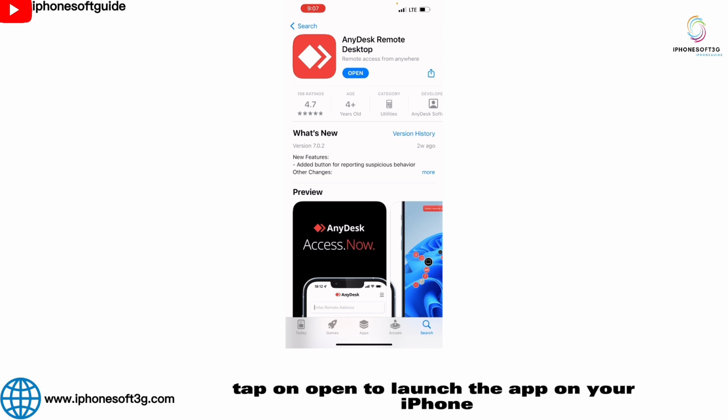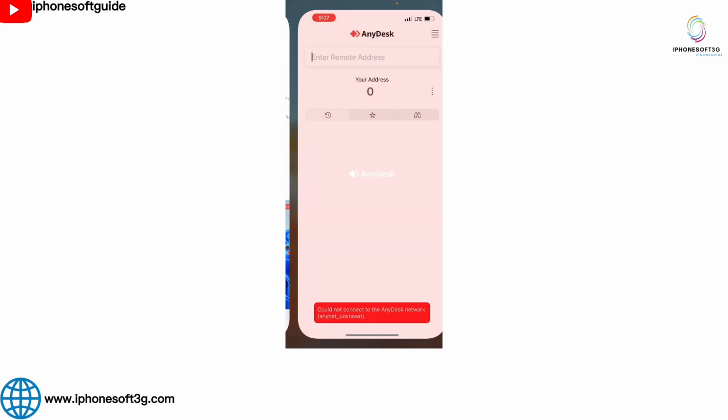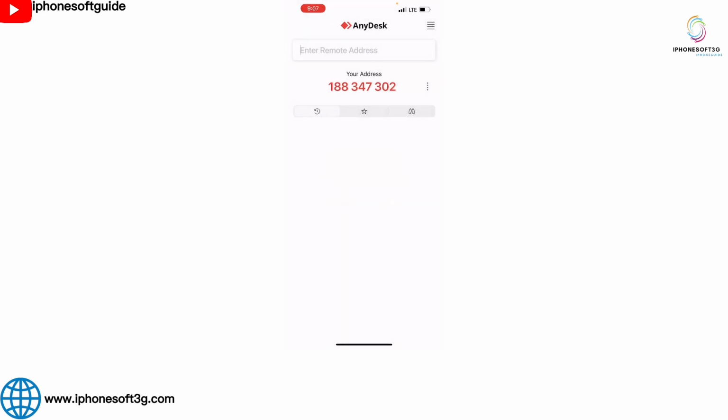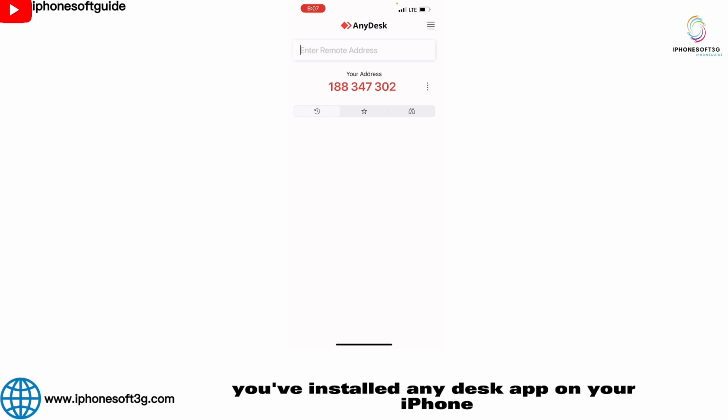Tap on Open to launch the app on your iPhone. In this way, you've installed the Anydesk app on your iPhone.